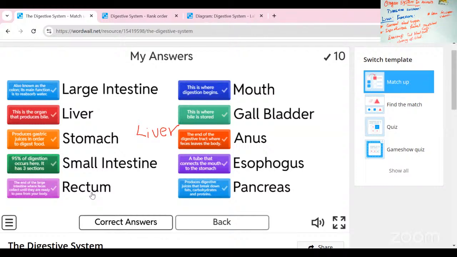So what is the digestive system? What are the organs present in the digestive system? And then what do they do? Okay, I think it is very useful for you.